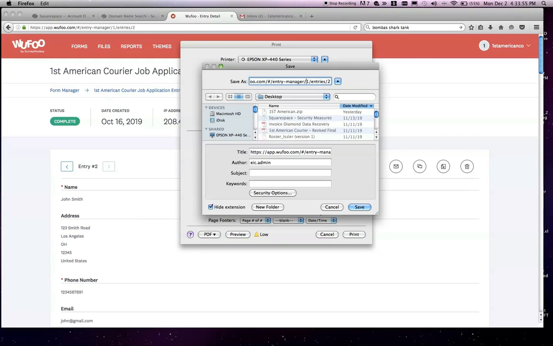But the one thing that I do want you guys to notice here, it is not going to save the PDF as John Smith. It's going to say entry number 2. So at this point, what you're probably going to want to do is remove this 2 and put John Smith. Come up with your own labeling structure, however you guys want to do this. That's entirely up to you, but I always suggest using the date created, so October 16th and then John Smith, or whatever. So we're going to go ahead and save that.